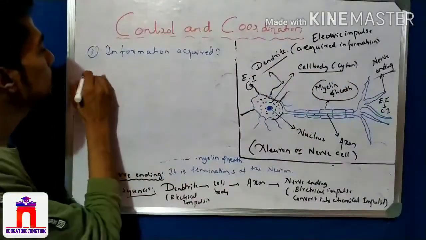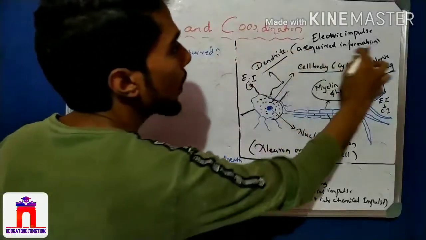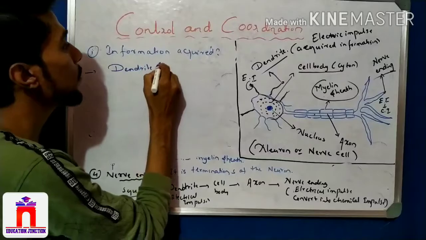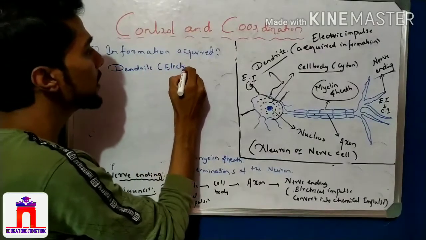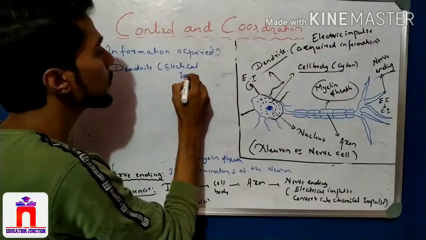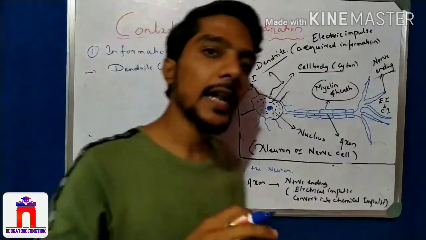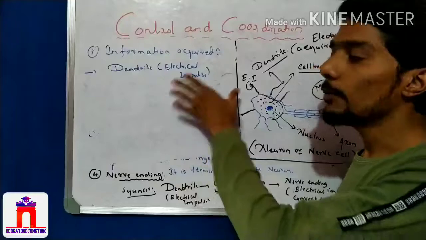So what is your answer? Acquired by the dendrite. Simple answer, dendrite. That is in the form of electrical impulse. That is additional information, electrical impulse. You have to remember that one, right? The information is acquired at the dendrite in the form of electrical impulses, right?